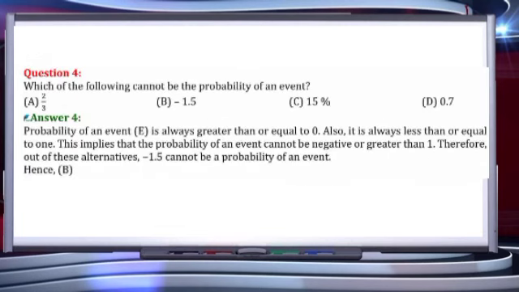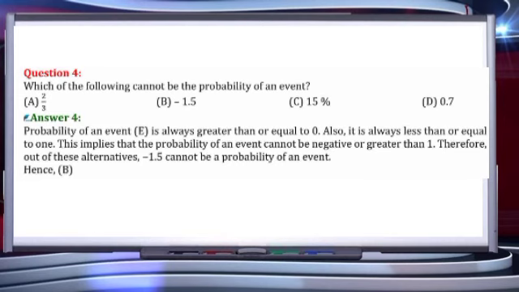Next, question number 4: which of the following cannot be the probability of an event? Here the very first part is 2 by 3. Next is minus 1.5. Next, 15%. And the D part is 0.7%.